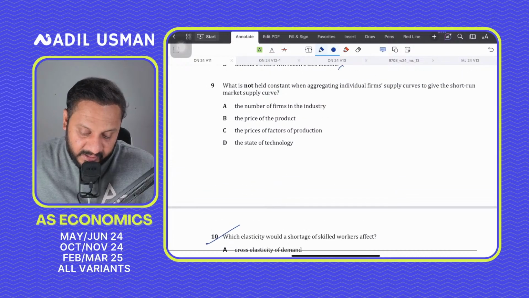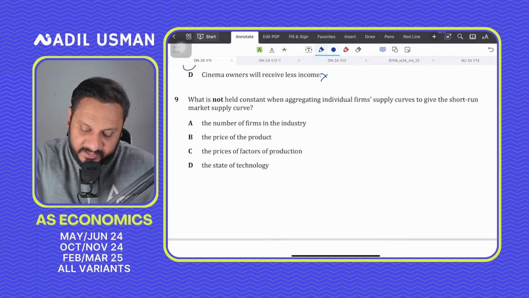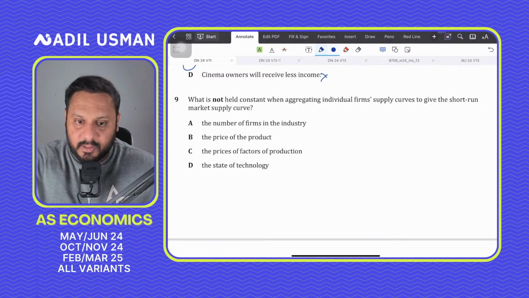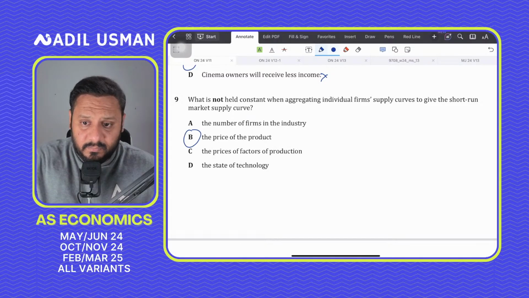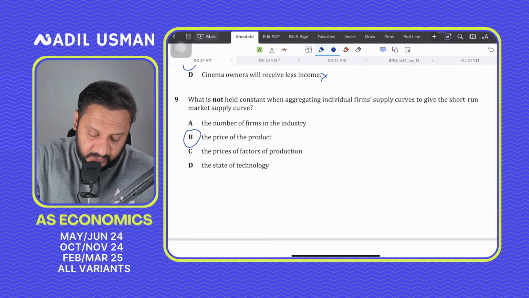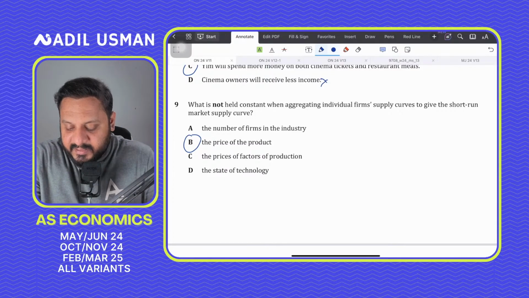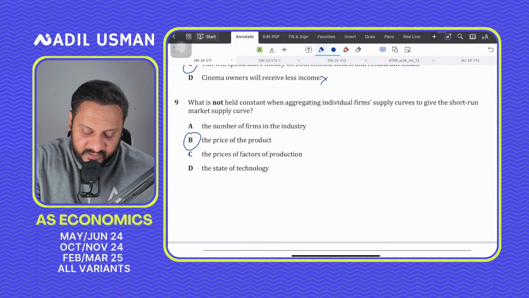So 8 is C. Question number 9: what is not held constant when aggregating individuals' supply curves to give the short run supply curve? Again, a very easy question. The correct answer is B. Price is not held constant, because neither when aggregating individual demand curves, nor when aggregating individual supply curves.